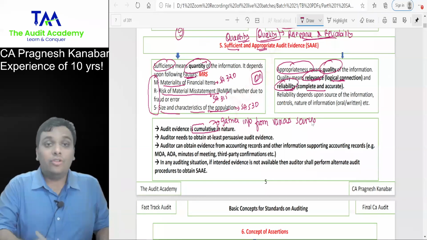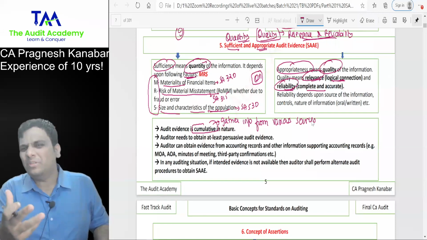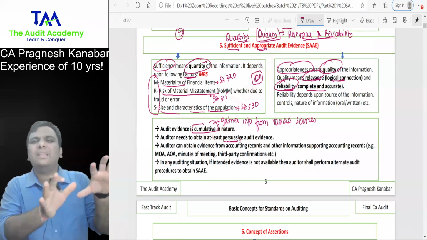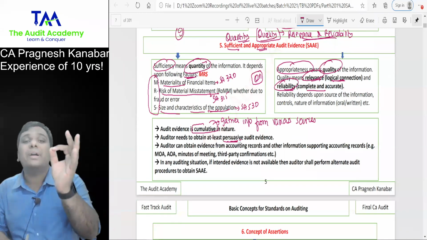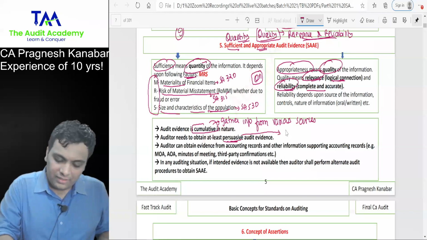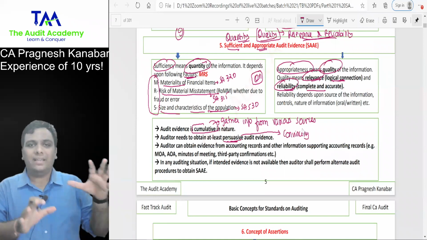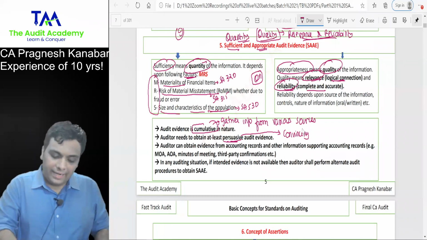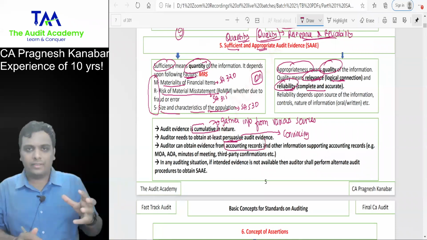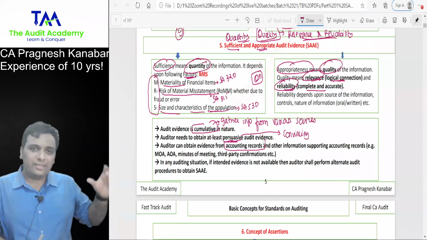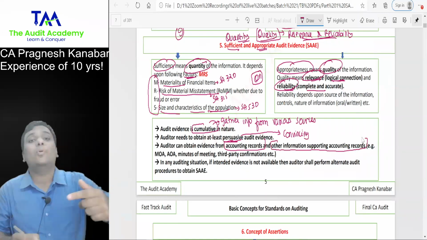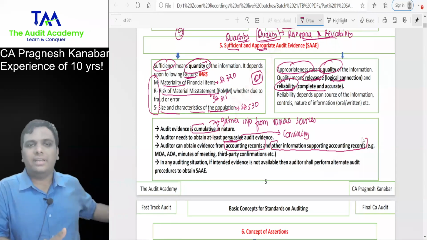Then your evidence is always not conclusive, right? You are not playing CBI over here. Your evidence is normally persuasive. What do you understand by the word persuasive? Convincing. Not 100% proof, but at least convincing. Auditor can obtain evidence either from accounting records, journal, ledger, contract, invoices, or from other information supporting accounting records like minutes of meeting and stuff.